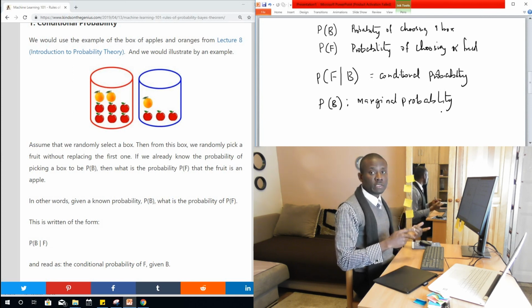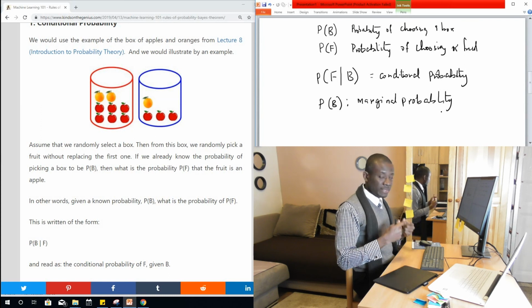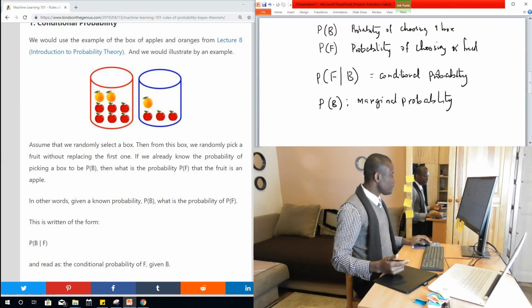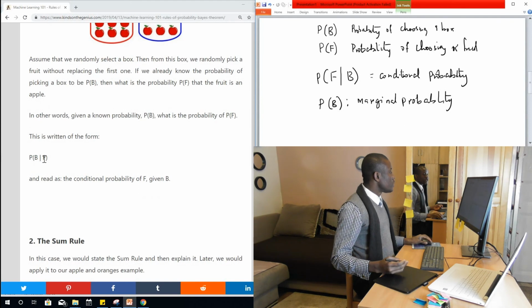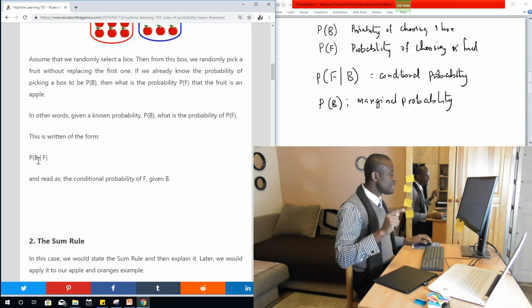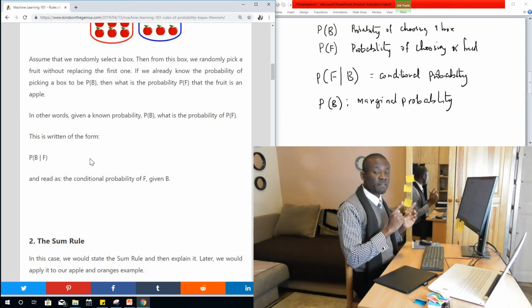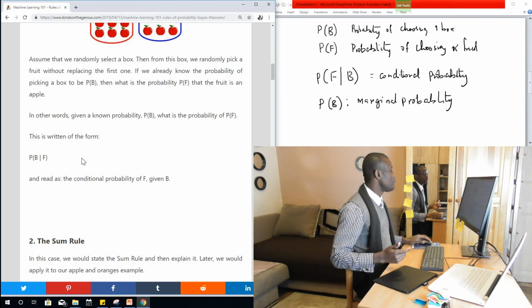It's not conditioned on anything. But conditional probability is conditioned on a previous probability that is known. So in this case, P_B(F) means the conditional probability of F given B. This is actually a typo. P_B(F) means the conditional probability of B given F, right? So it is the conditional probability of the first variable given the second variable.